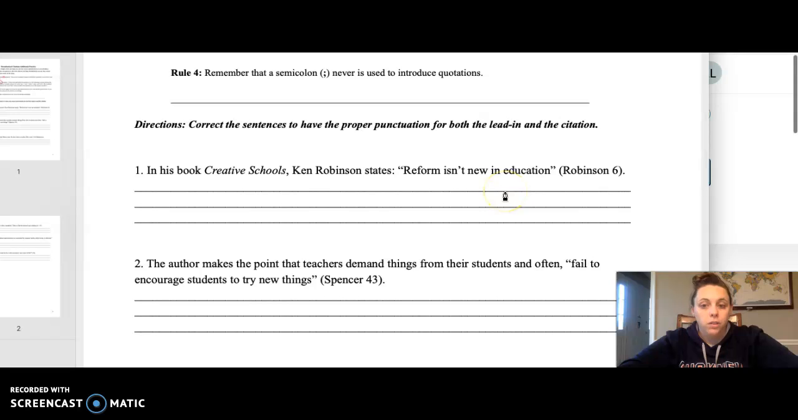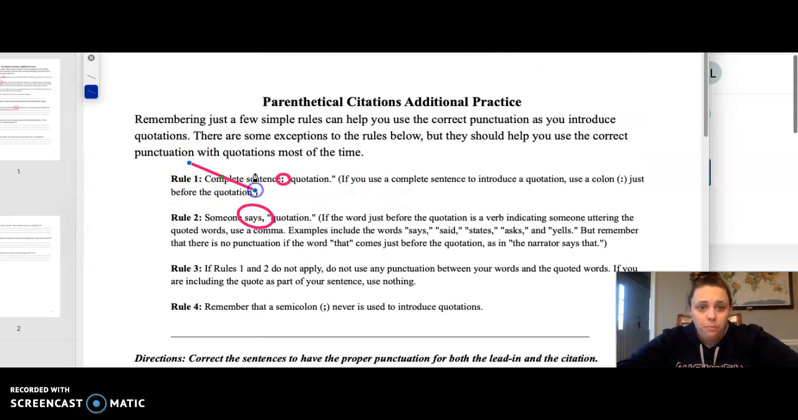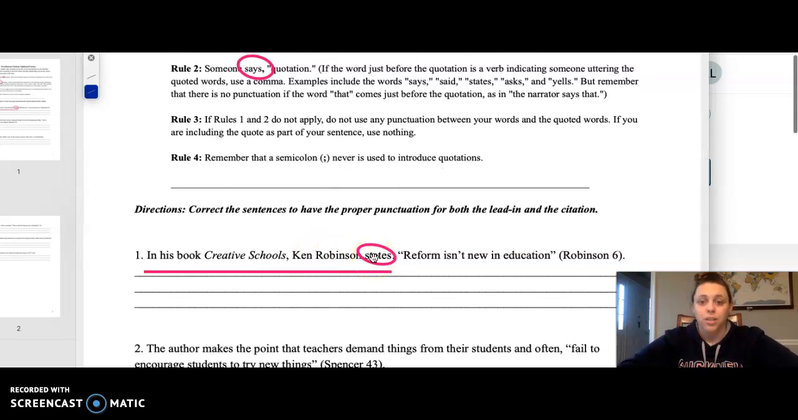But if we're looking at this first one, in his book, Creative Schools, Ken Robinson states, let's look at this word right here. First of all, is this a sentence? No, because you want to know, well, states what, right? So rule number one doesn't apply. Rule number two: is the word before the quote a verb, an action? States. Well, yeah, that's an action. I can state something. So this should not be a colon. This should be a comma. So I want you to type or rewrite this sentence using a comma.